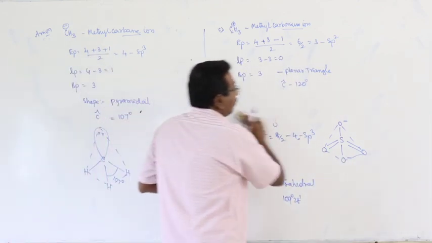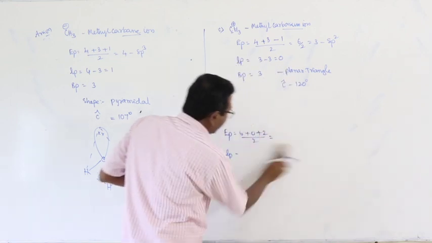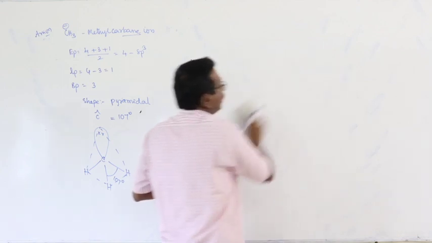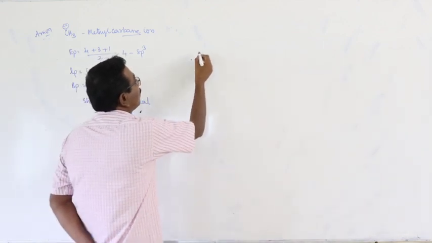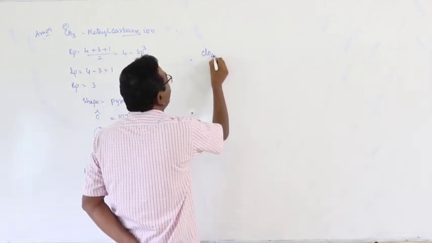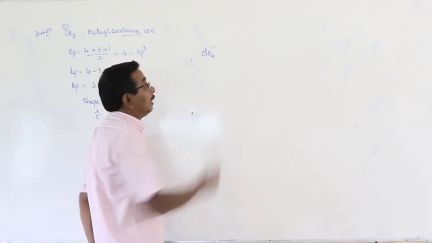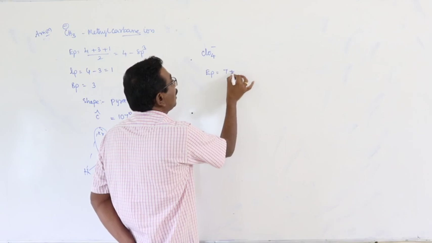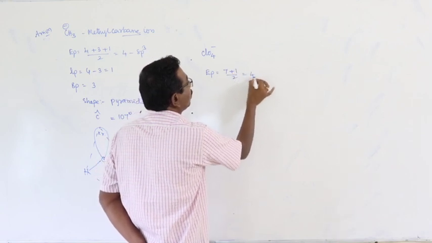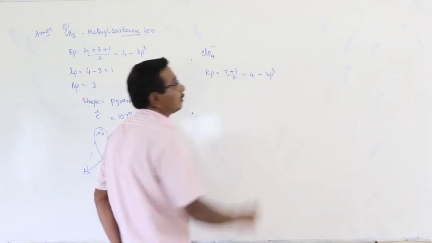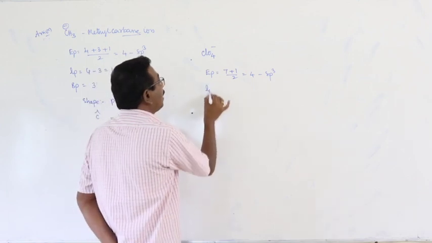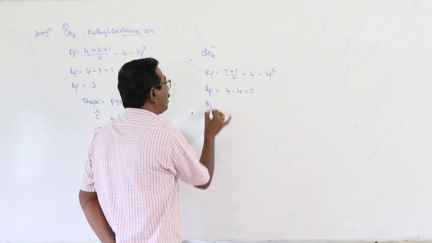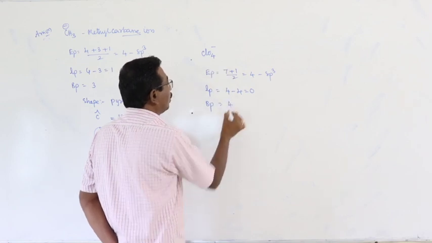Okay. By using the same concept we can calculate the electron pairs of another one also. ClO4 minus. Number of electron pairs is equal to (7 + 1) by 2, that is equal to 4, sp3. Here the number of lone pairs is 4 minus 4 is equal to 0. Number of bond pairs is 4.